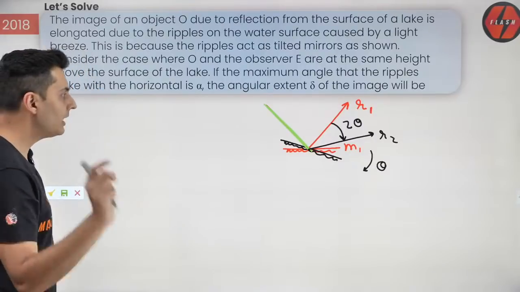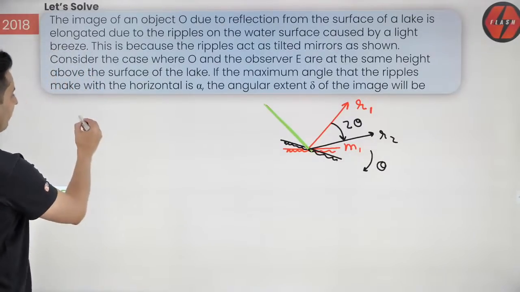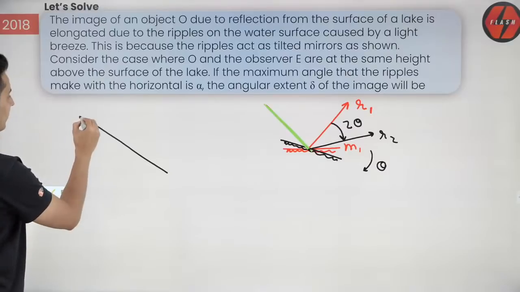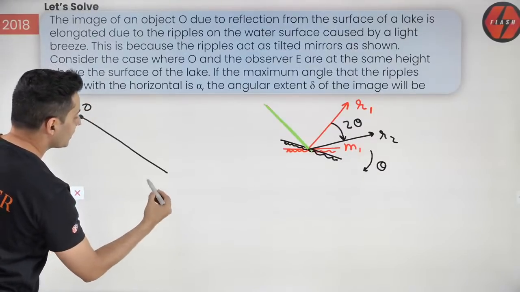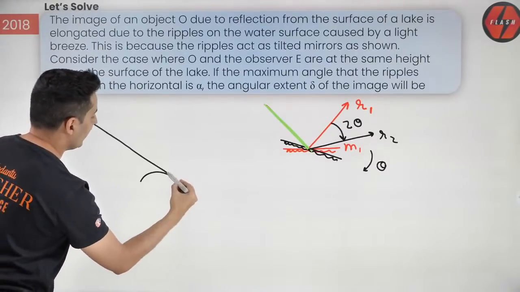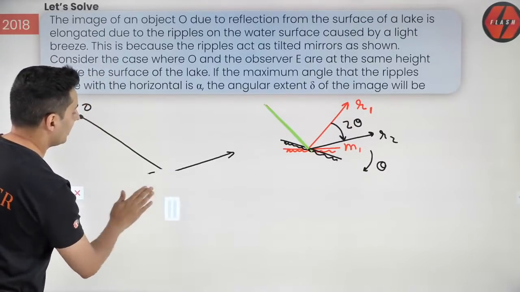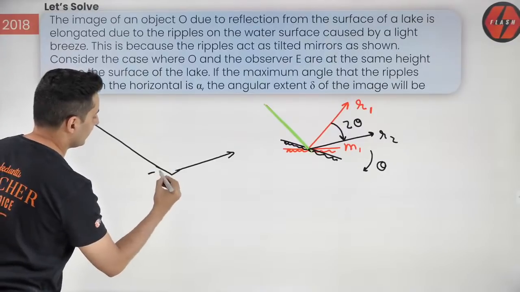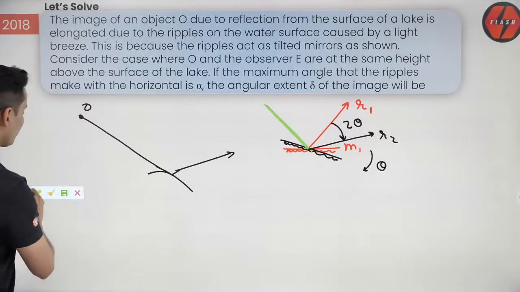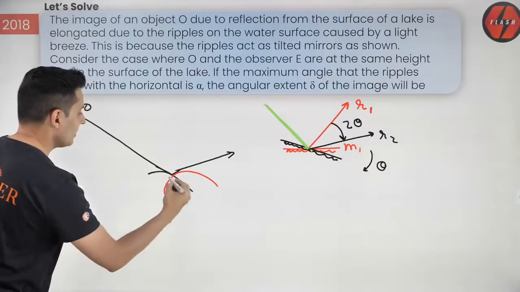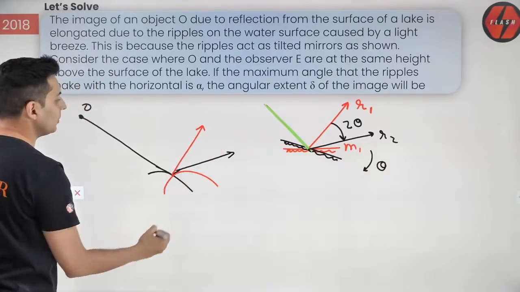Yes. Now things become easy. Whatever rays are coming from that object, because of the ripples, first they will be turning here, and sometimes the ripples can also be like this, and that time they will be deflecting over here.